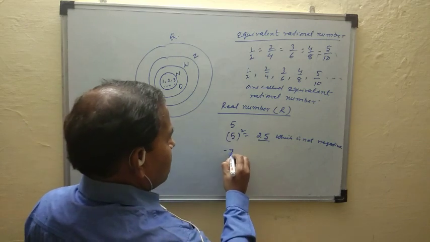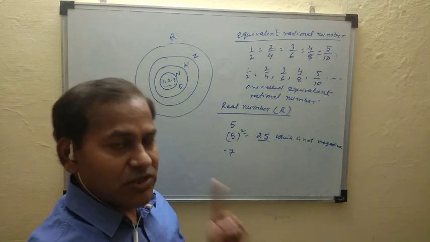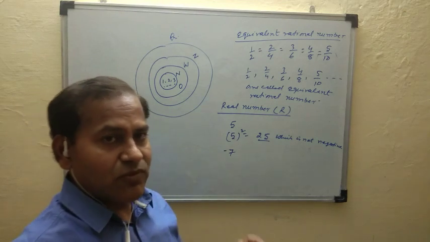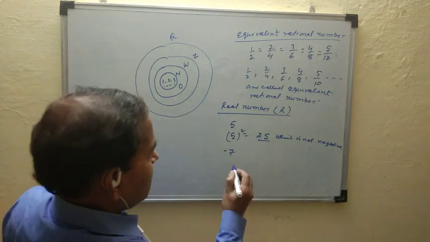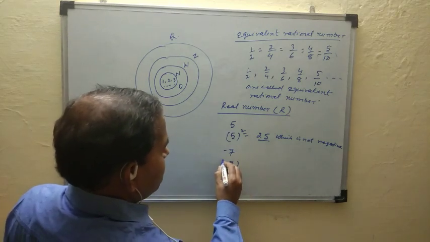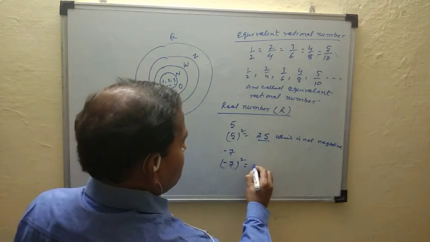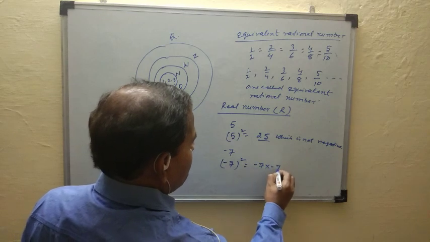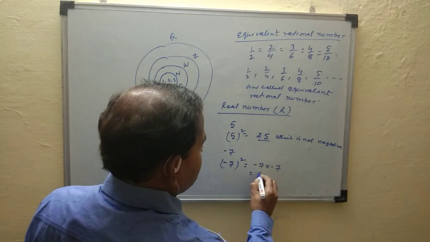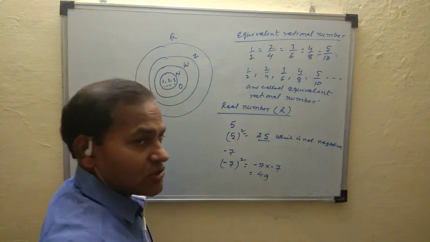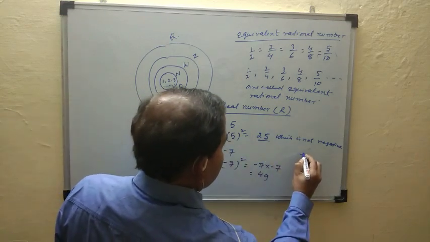Next, -7. Check whether -7 is real or not. For checking, find the square of this number. The square of -7, that is (-7) squared, is equal to -7 times -7, which is 49.